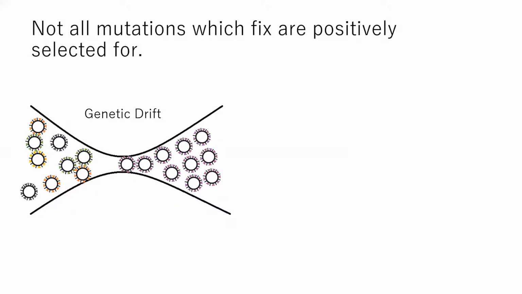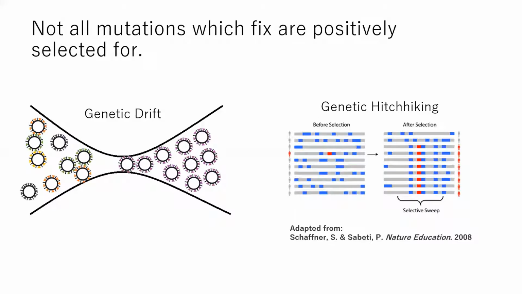Rather, some mutations fix due to other forces, such as genetic drift, in which a small population subject to bottlenecks loses certain genotypes and phenotypes, or genetic hitchhiking, in which neutral or even deleterious alleles can become fixed due to their physical proximity to sites which are positively selected for. And while these are very popular examples in population genetics, at this point I should now disclose that we are approaching this problem via a phylogenetics framework, which comes with its own host of problems and assumptions.